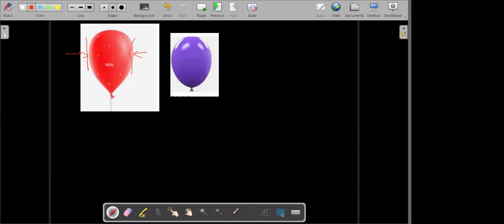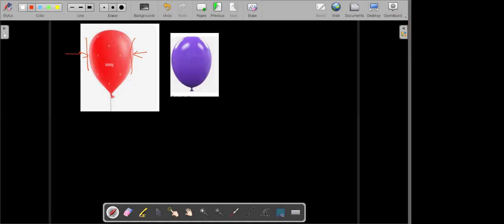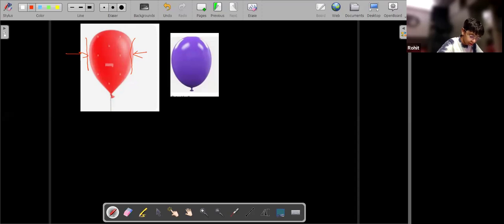Yes, you might have tried this on your birthdays or somewhere. Am I correct that the balloon will explode only if there is a large amount of force exerted on it? Yes, sir. Now, can I explode this balloon with a very small amount of force also? No, sir. What about a pin?